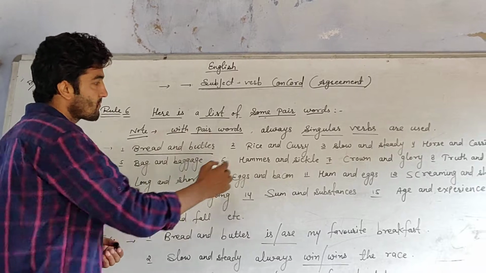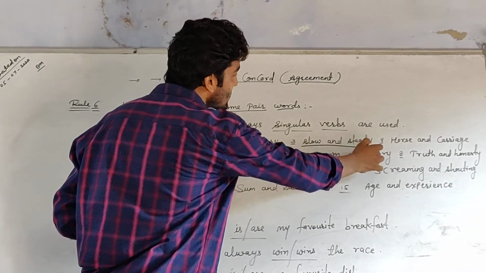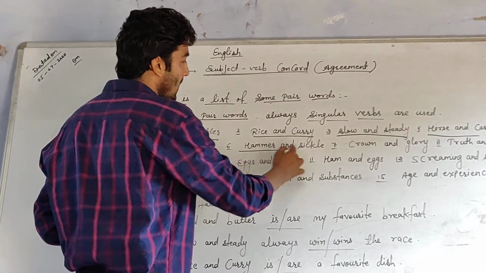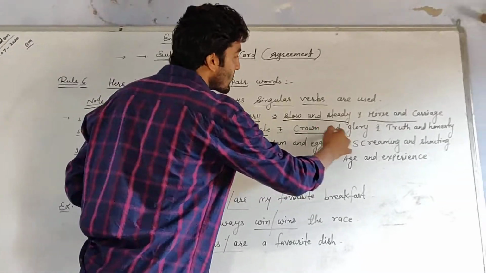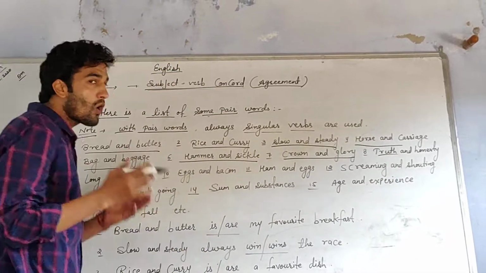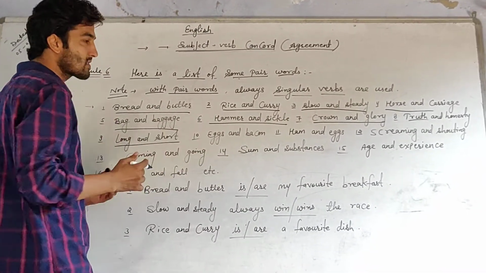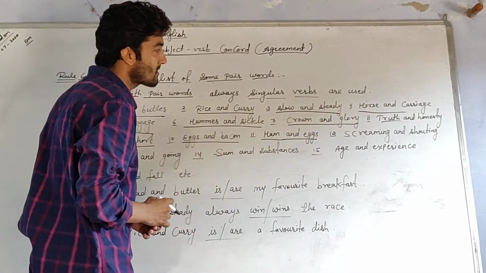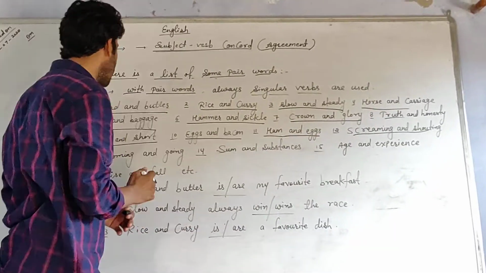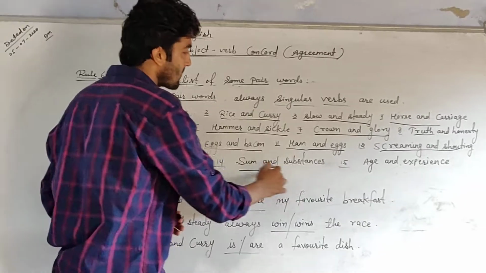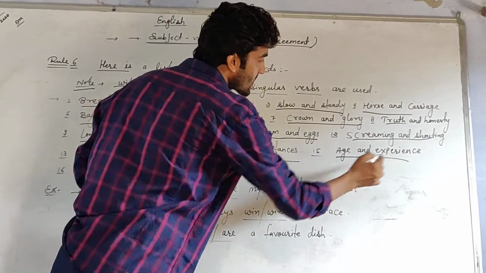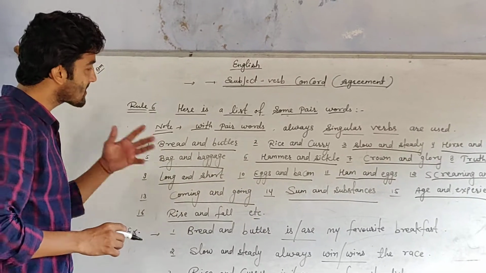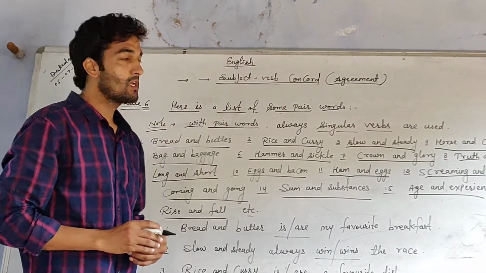Bread and butter, rice and curry, slow and steady, horse and carriage, bag and baggage, hammer and sickle, crown and glory, truth and honesty, long and short, eggs and bacon, ham and eggs, screaming and shouting, coming and going, sum and substance, age and experience, rise and fall, etc. These are some pair words.